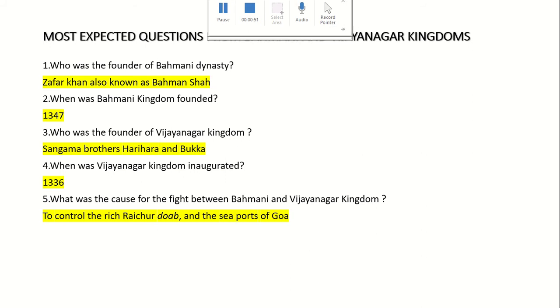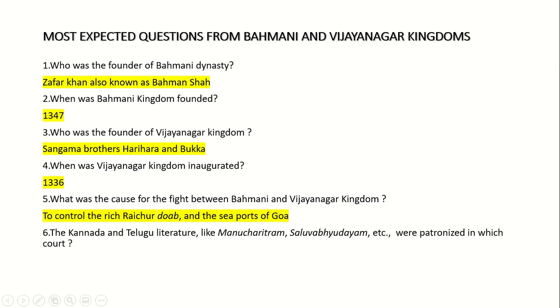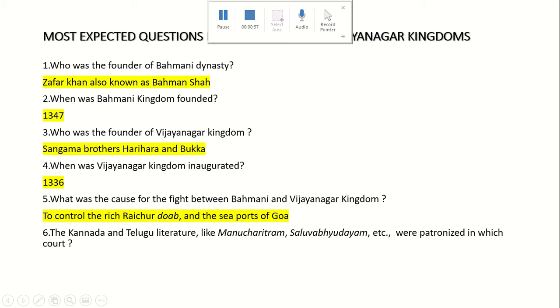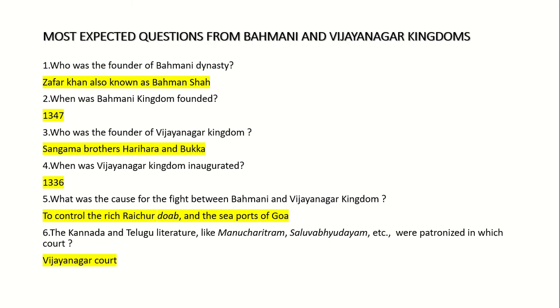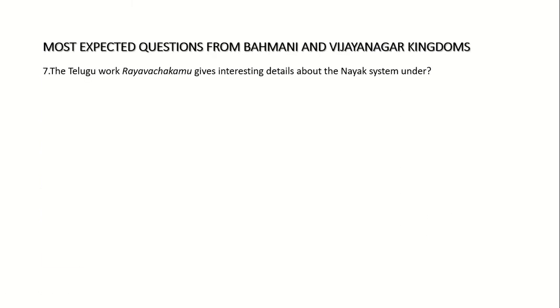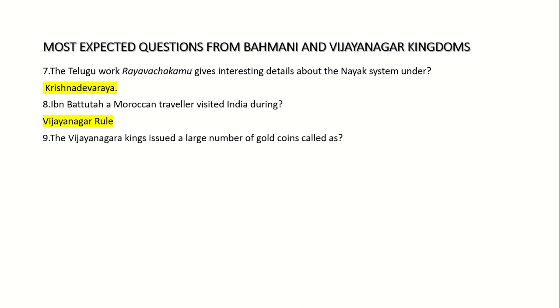Sixth: the Kannada and Telugu literature like Manucharitram, Saluvavadyam were patronized in which court? Vijayanagar court. 7. The Telugu work Rayavachakamu gives interesting details about the Nayak system under Krishnadevaraya. 8. Ibn Battuta, a Moroccan traveler, visited India during Vijayanagar rule. 9. The Vijayanagara kings issued a large number of gold coins called Varaha.